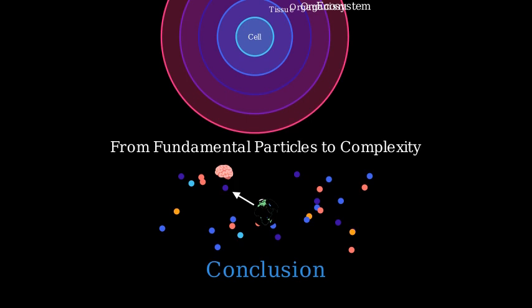It's also worth noting that the Standard Model parameters must be finely tuned to allow for this richness of structure. Small changes in the strong interaction scale, the electron mass, or the proton-neutron mass difference would prevent complex chemistry and life from emerging. In the grand scheme of physics, emergence is a unifying concept that connects the simplest fundamental particles to the most complex systems we observe in the universe. The Standard Model may be the foundation, but the emergent layers built upon it are what give us the rich, complex world we experience.